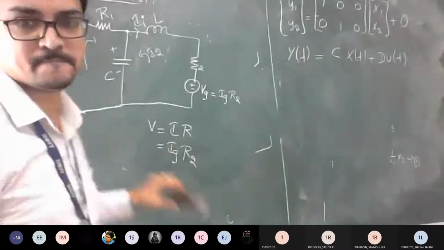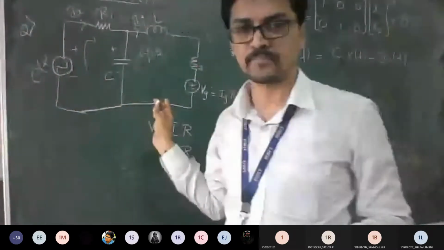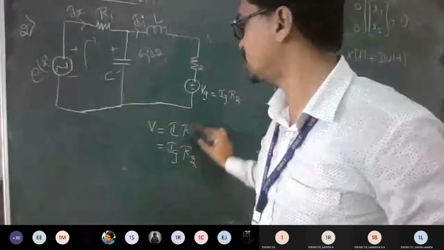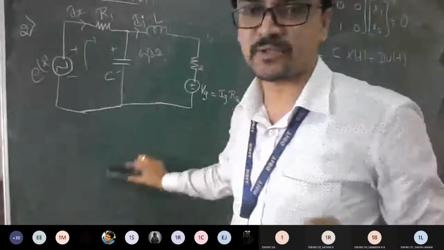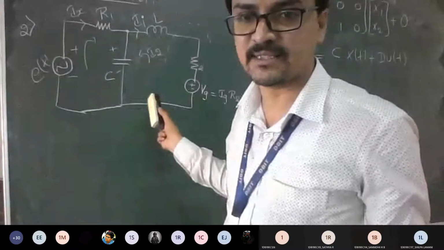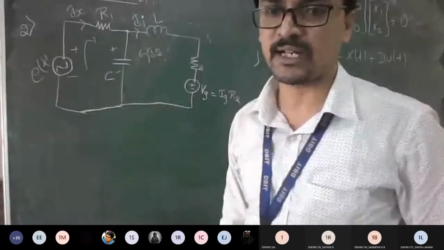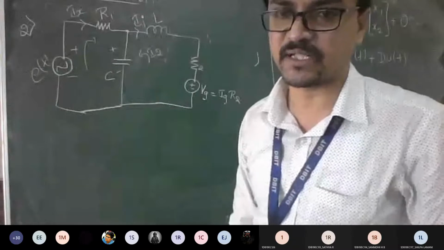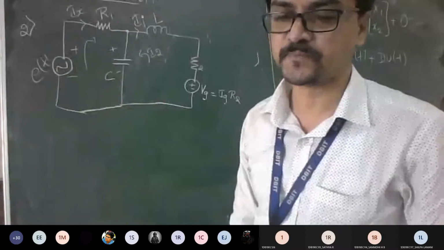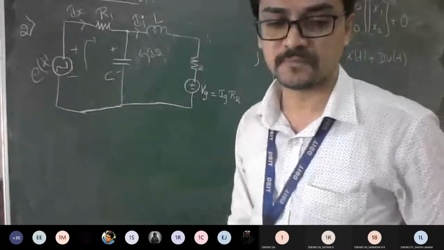Is it okay? Fine, so proceed now. From now onwards, it is the same procedure. Only drawing this diagram is a small change from the previous one. So now consider the inputs, output and state variables and proceed. Solve this.